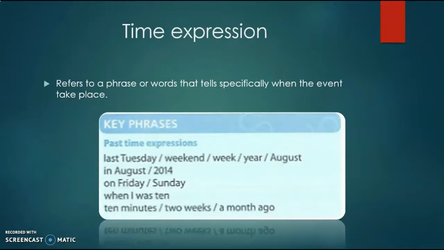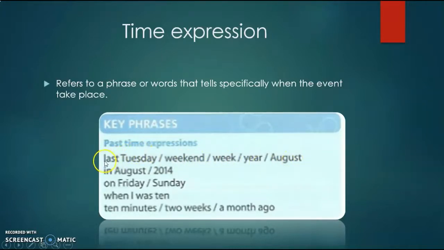So since our focus today is on past simple tense, we shall take a look at several past time expressions. So first example, we have last Tuesday. Okay, last Tuesday, last weekend, last week, last year, and last August.